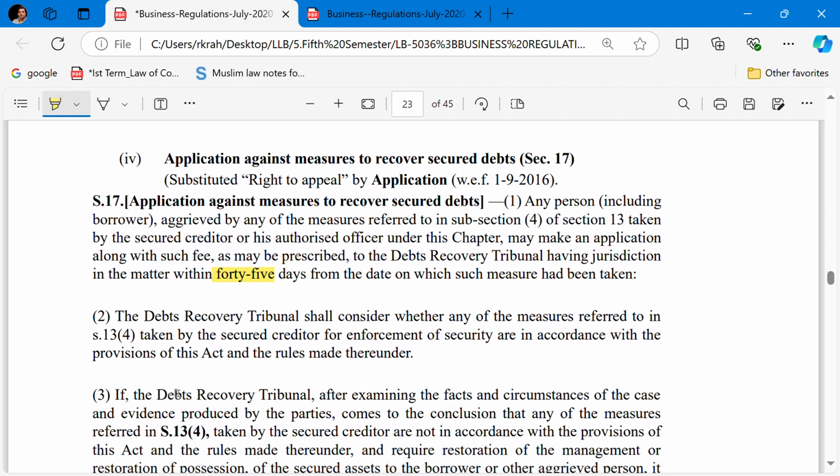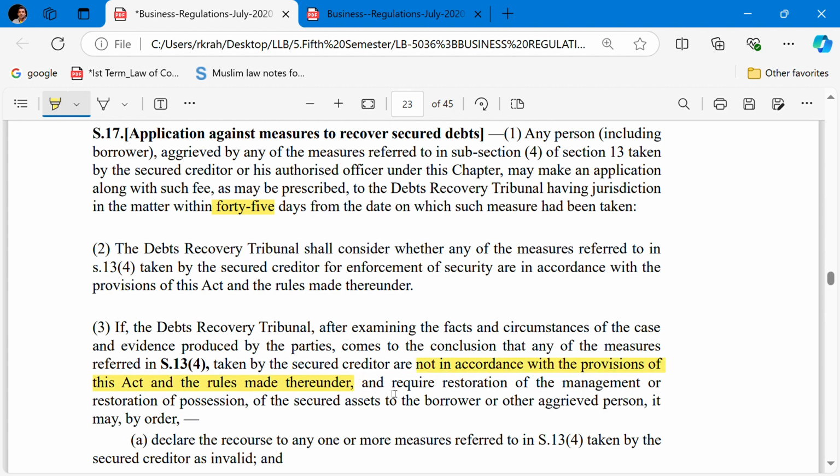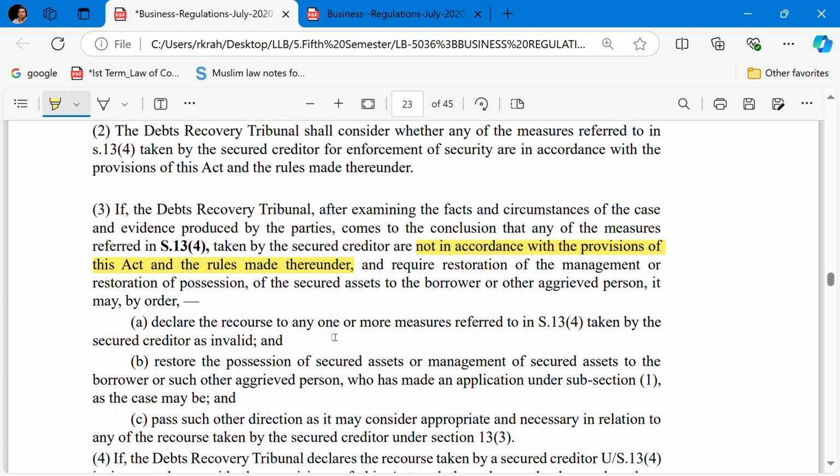If the DRT, after examining the facts and circumstances of the case, finds that the measures taken by the secured creditor are not in accordance with the provisions of this Act and the rules made thereunder, and requires restoration of the management or possession of the secured assets to the borrower or the aggrieved person, it may by order declare the recourse to any one of the measures referred to in Section 13 subsection 4 taken by the secured creditor as invalid.